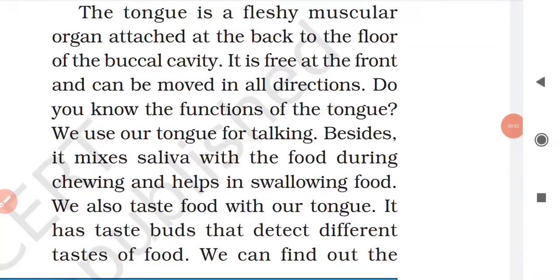Okay, so in our buccal cavity we have discussed the functions of teeth. We have also discussed the function of saliva that is secreted by the salivary glands. Now the function of the tongue is left, so let's discuss it here. The tongue is a fleshy muscular organ attached at the back to the floor of the buccal cavity. It is free at the front and can be moved in all directions.